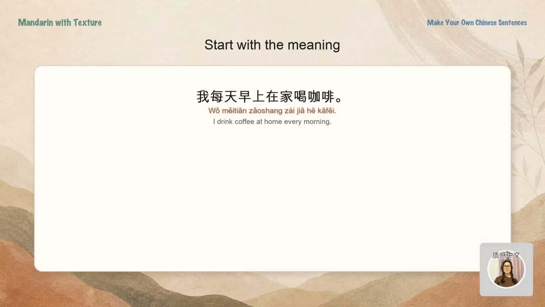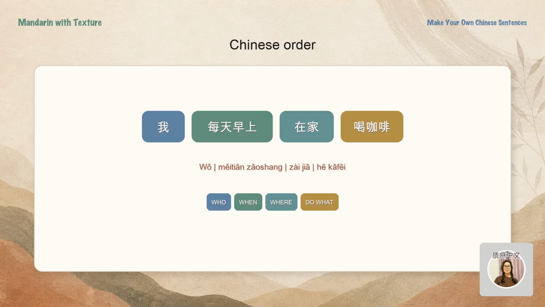For example, if you want to say something like, I drink coffee at home every morning. In Chinese, it will be 我每天早上在家喝咖啡。Who and when and where and do what. The meaning stays the same, but the information is organized in Chinese order. Once you understand this order, you can begin building your own sentences.